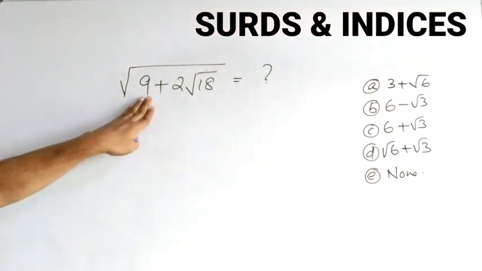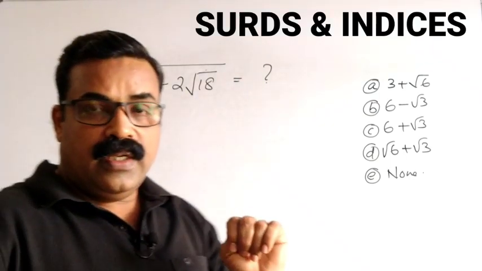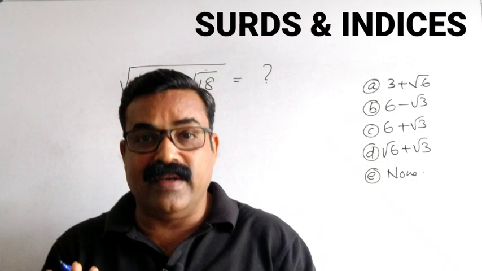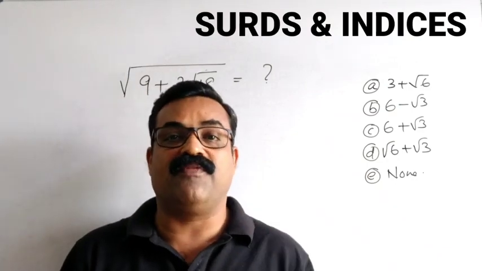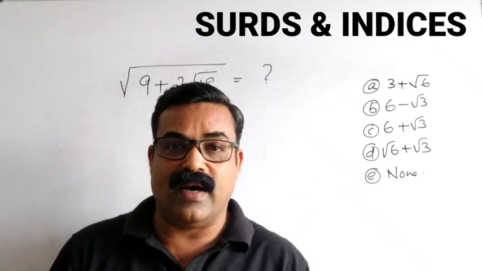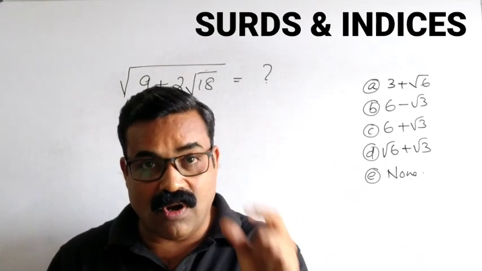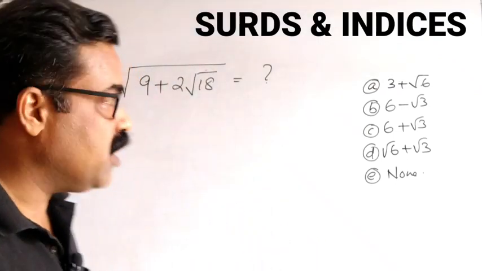We have to solve root of 9 plus 2 root 18. So understand this very, very clearly. Once I explain this, then this type of questions will be very easy for you. Next time when you see this type of question, directly you can write the answer. That's a shortcut method for solving this type of question.